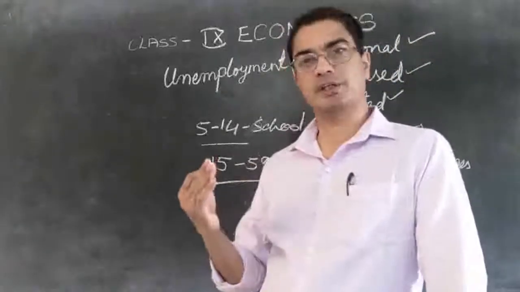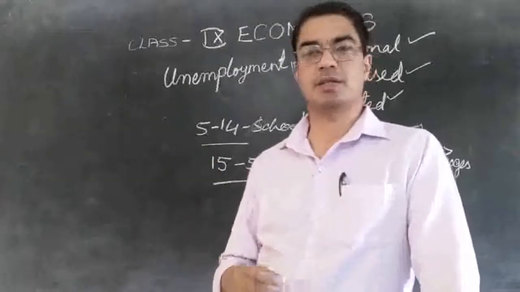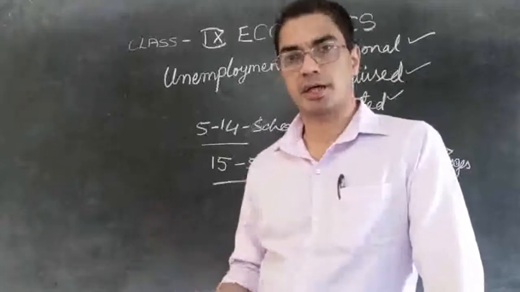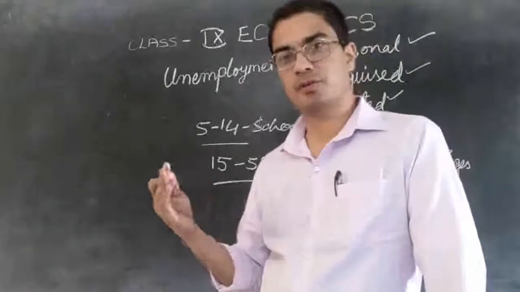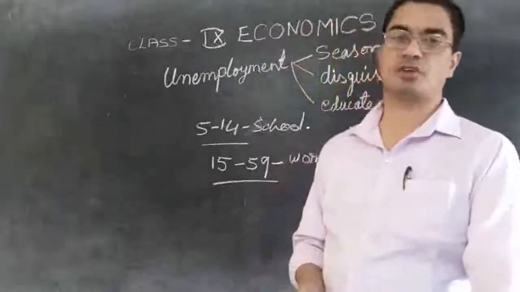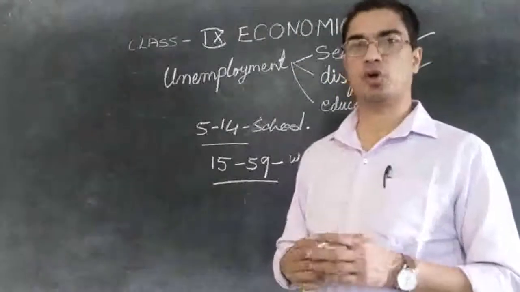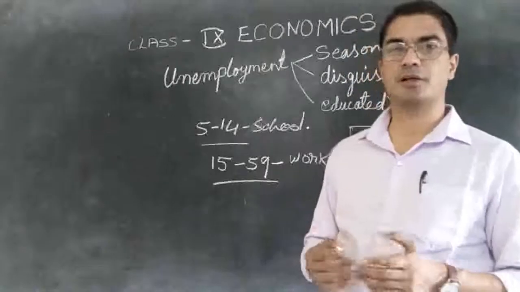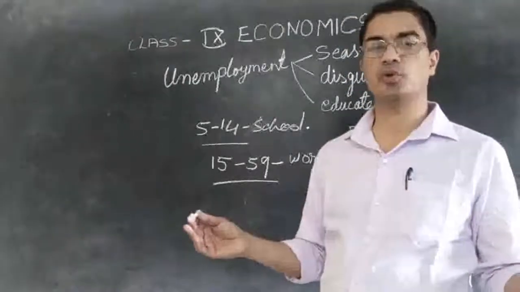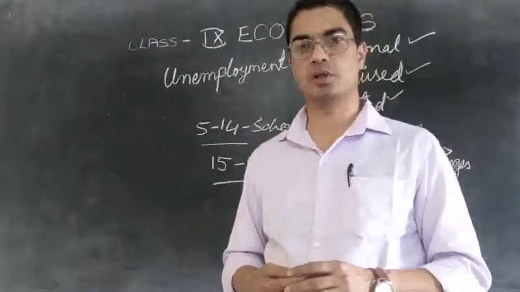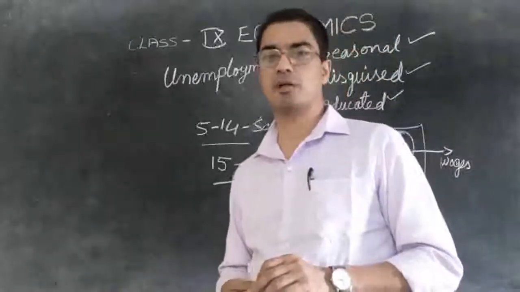Some have finished matriculation, some have finished plus 2, some have finished graduation, some have even finished post graduation and so on. But still they are not getting a job, no opportunity there, and therefore they just remain at home doing nothing because there is no opportunity for them to work. That is called educated unemployment.